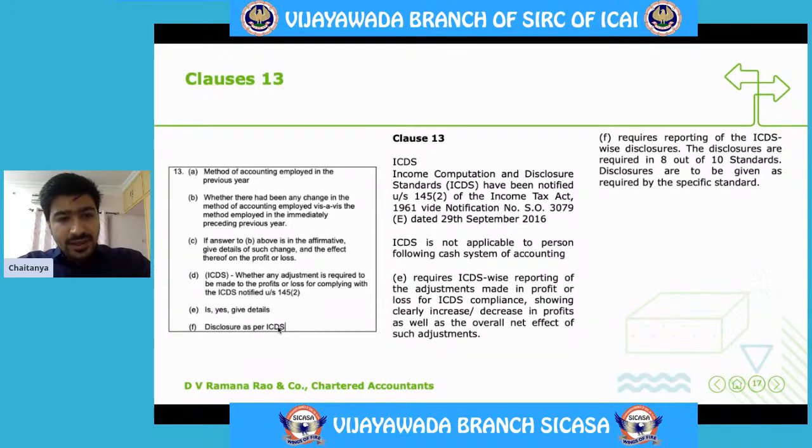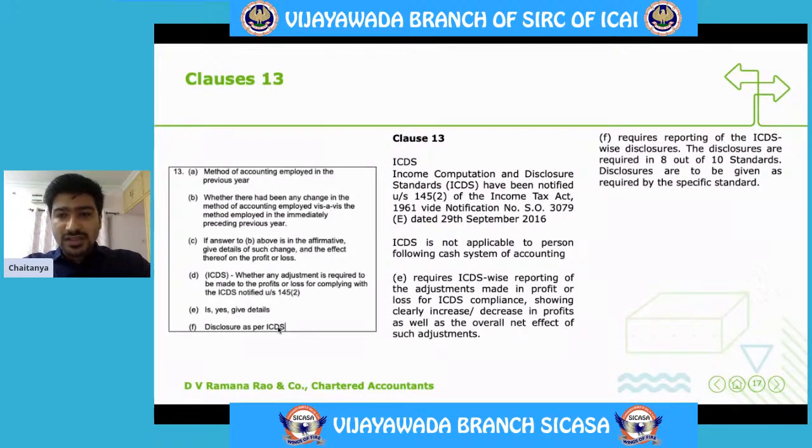And then if there is any adjustment to be made to the profit as per ICDS, then ICDS requires ICDS-wise reporting for the adjustments made in profit or loss for ICDS compliance, showing clearly the increase or decrease in the profit as well as the overall net effect of such adjustments.